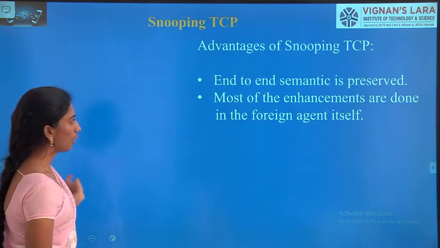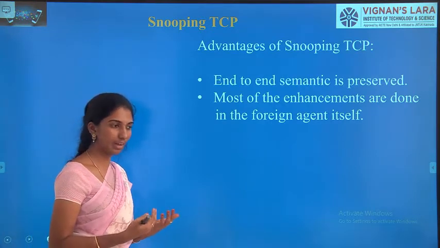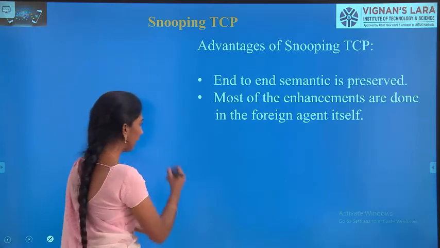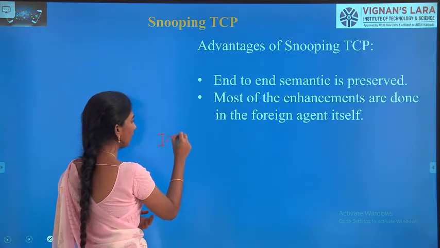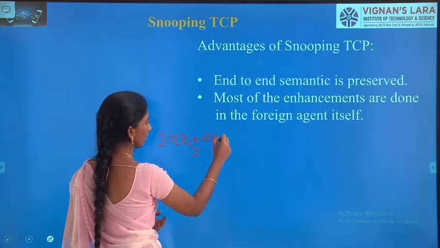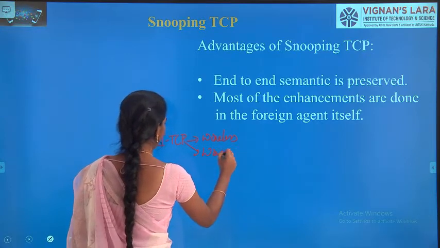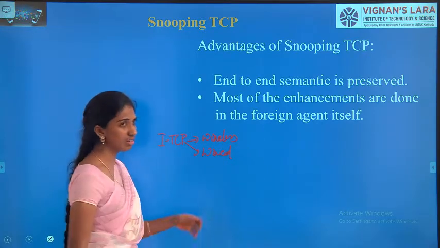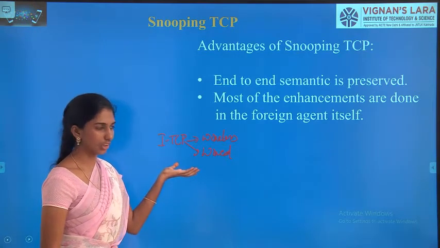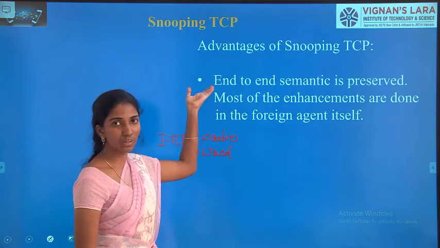And coming to the advantages of snooping TCP, there is end-to-end semantic. How are we saying that? In indirect TCP, we maintain the connection as two things: one is wireless and the second one is wired TCP. Here there is no concept of these two connections. So that is why we call this snooping TCP. There is an end-to-end semantic.